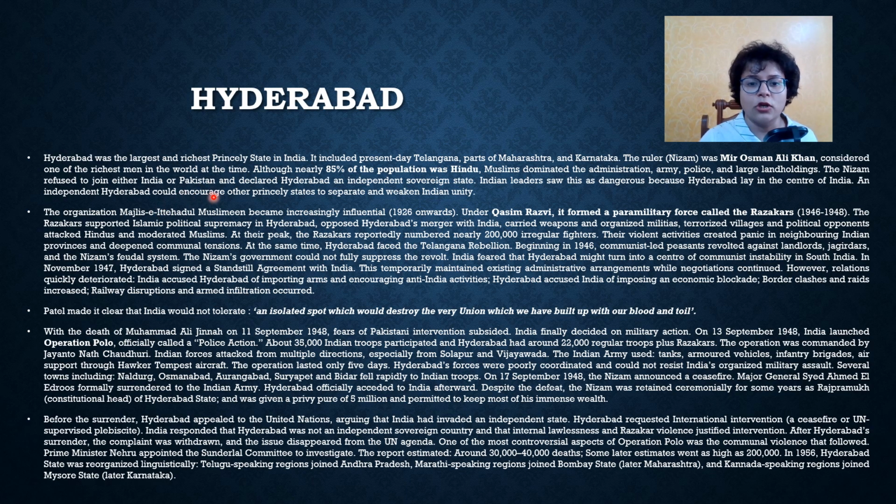They carried weapons and organized militias, terrorized villages and political opponents, and attacked Hindus and moderate Muslims. At their peak, the Razakars reportedly numbered nearly 2 lakh irregular fighters. Their violent activities created panic in neighboring Indian provinces and deepened communal tensions.